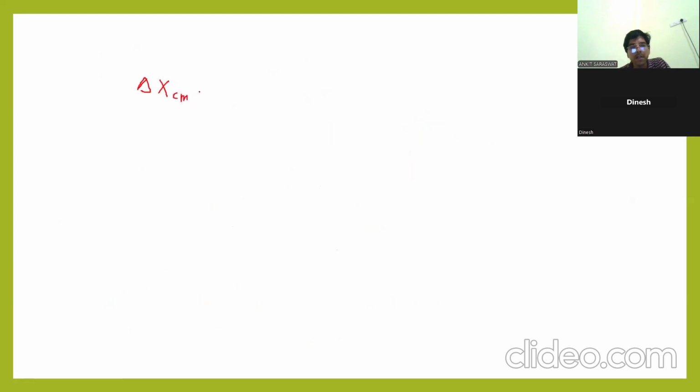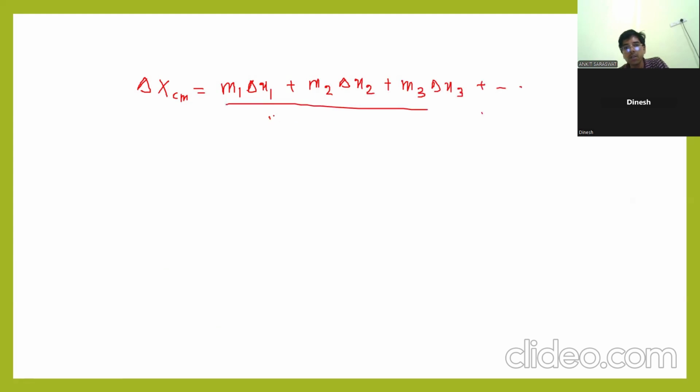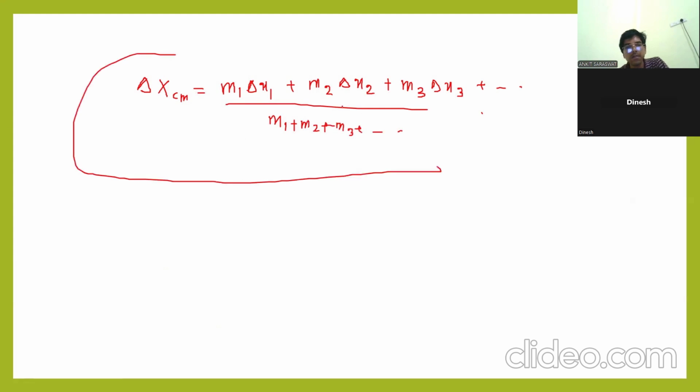Delta x_cm will be m1 delta x1 plus m2 delta x2 and so on, divided by the total mass. It will be more clear when I give you a numerical, an application. This is the shift in the center of mass for the x coordinate, how far it shifts in x.